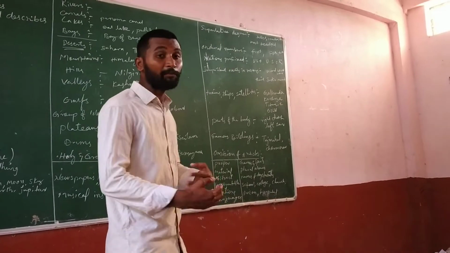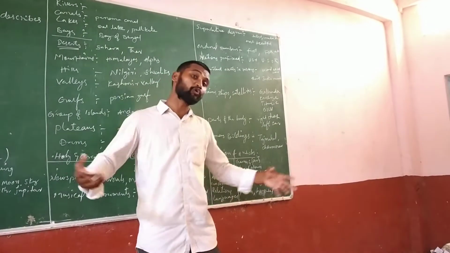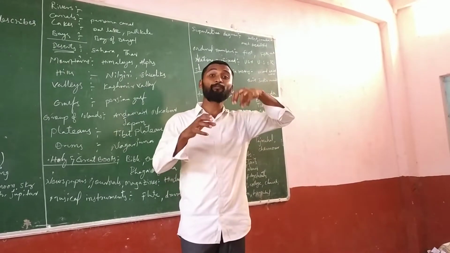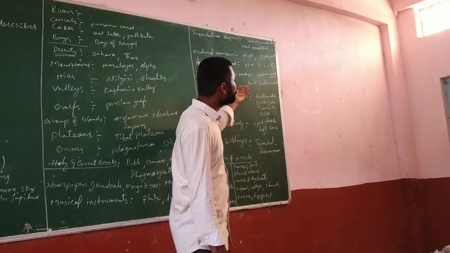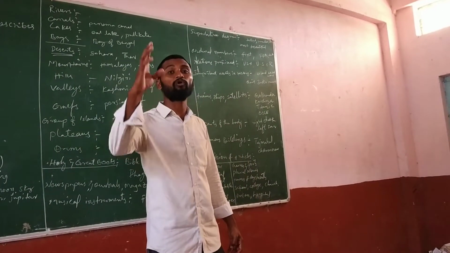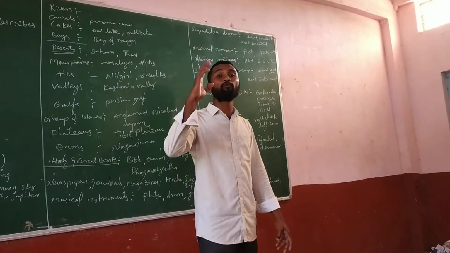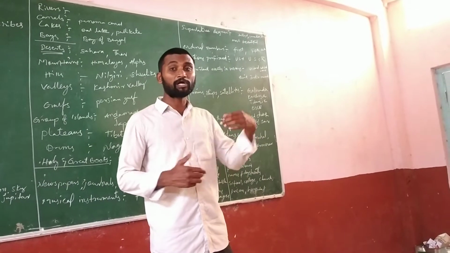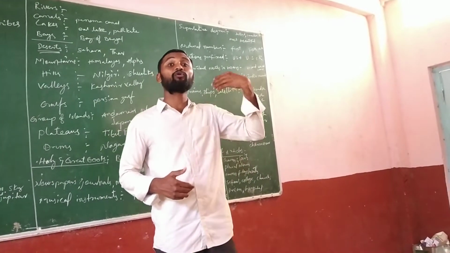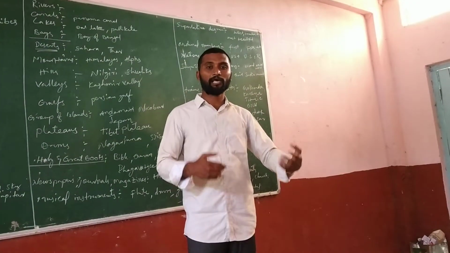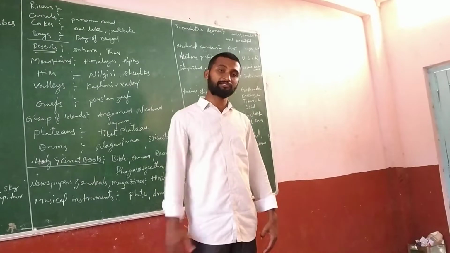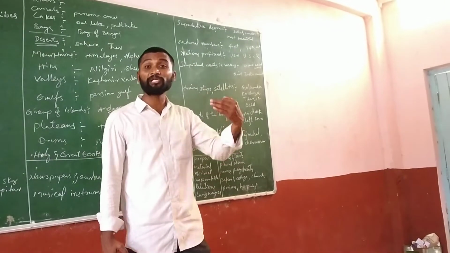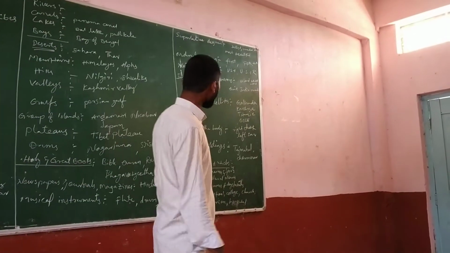And next, before important events in history. In history, so many important events are there. So regarding those types of important events, we have to use "the". If you see the Second World War and the Quit India movement, these are very important moments which are present in history. So at that time we can use "the". When we are going to speak particularly about an event which is present in history, at that time we can mention the Second World War, the Quit India movement. In this way we can mention.